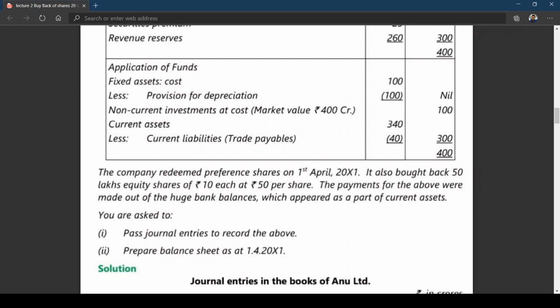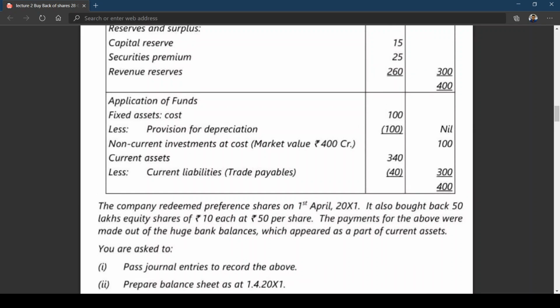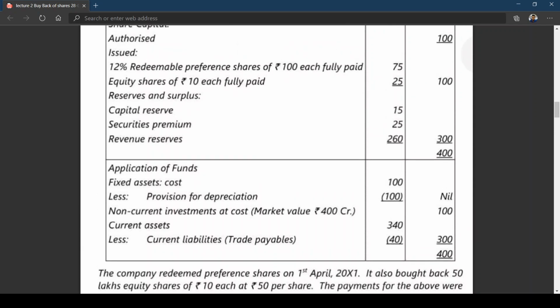Now here, if you look at this problem, the company redeemed preference shares, it has been mentioned, and you also have buyback. So this is a problem of a combination of both. On one hand we have buyback of equity shares, and the other is redemption of preference shares. So what is to be done now? Look at this again, scroll it a bit.